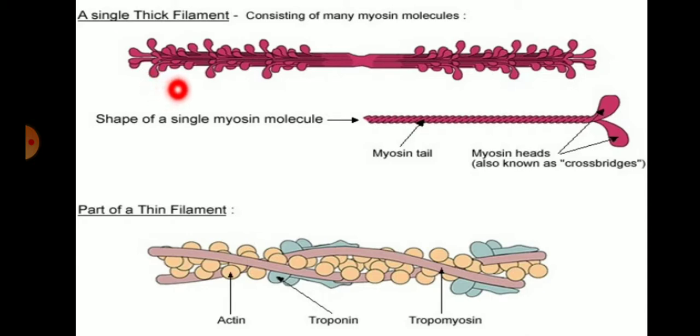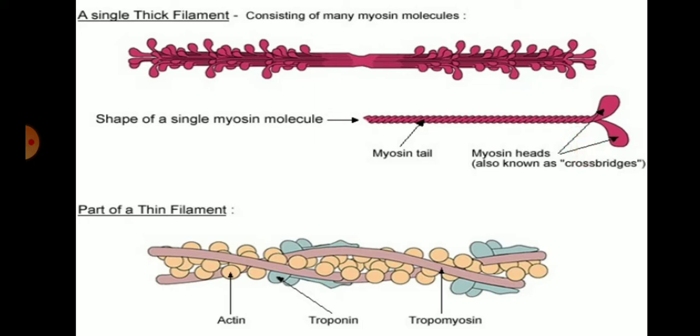So it contains many myosin molecules. One myosin filament is made up of 200 myosin molecules. The shape of a single myosin molecule consists of a myosin tail and two myosin globular heads, which are also known as the cross bridges of the myosin filament.